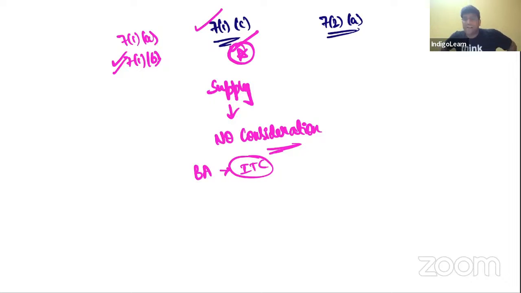So what is the first point, my dear friends? Permanent transfer or disposal of business asset on which ITC is claimed. Second point is supplies between distinct or related persons in the course or furtherance of business. And the third point is transfer of goods from principal to agent. Now, one point to be noted here: when there is a transfer of goods from principal to agent, law clearly told that supply of goods from principal to agent is regarded as supply, even though there is no consideration,